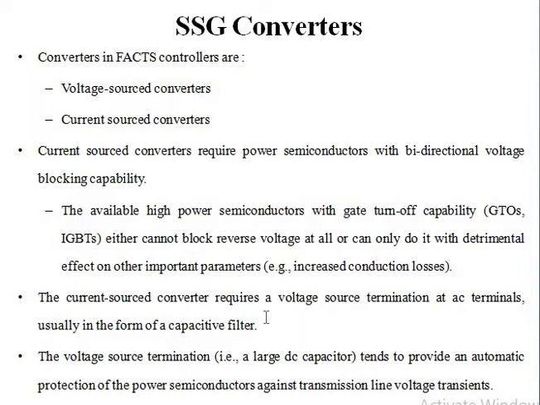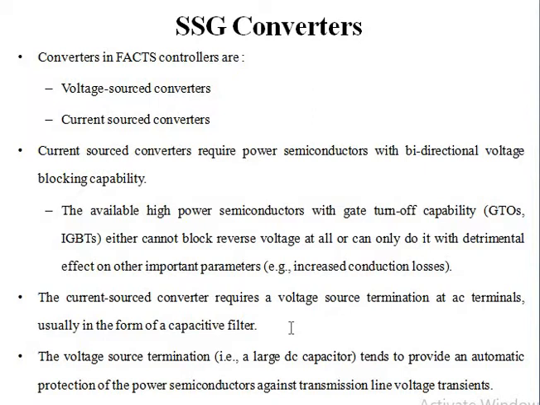Okay, and also one of the other disadvantages, the current source converter requires a voltage source termination at the AC terminals. As I have told before, there should be complementarity there. So this current source converter requires a voltage source termination at the AC terminals. That is, they require a capacitive filter. And this capacitive filter should be of a very high value.